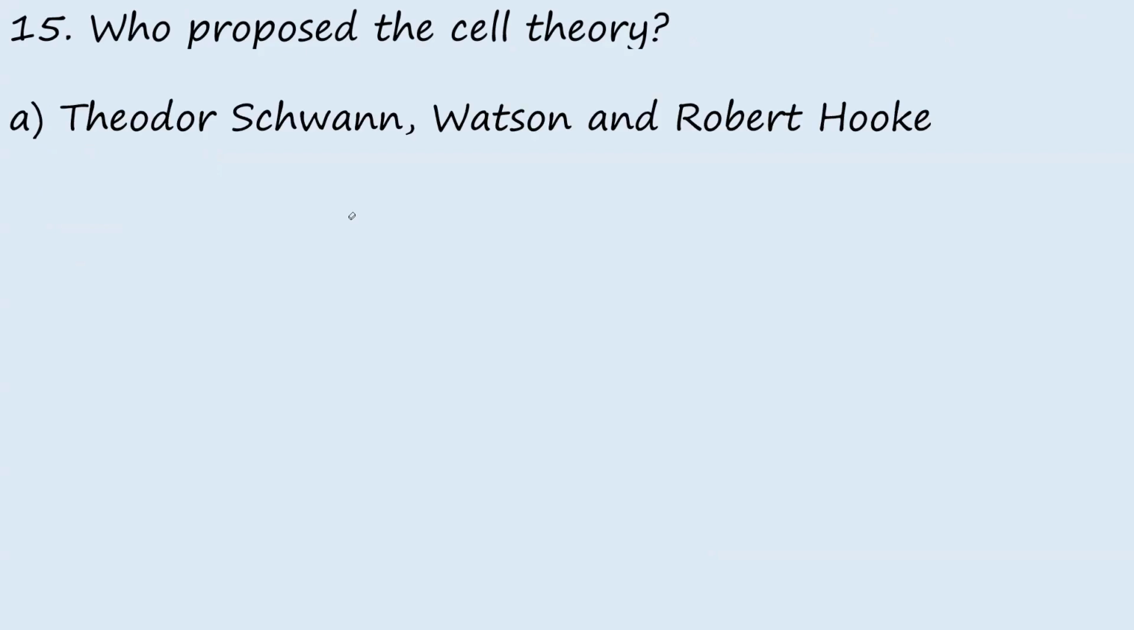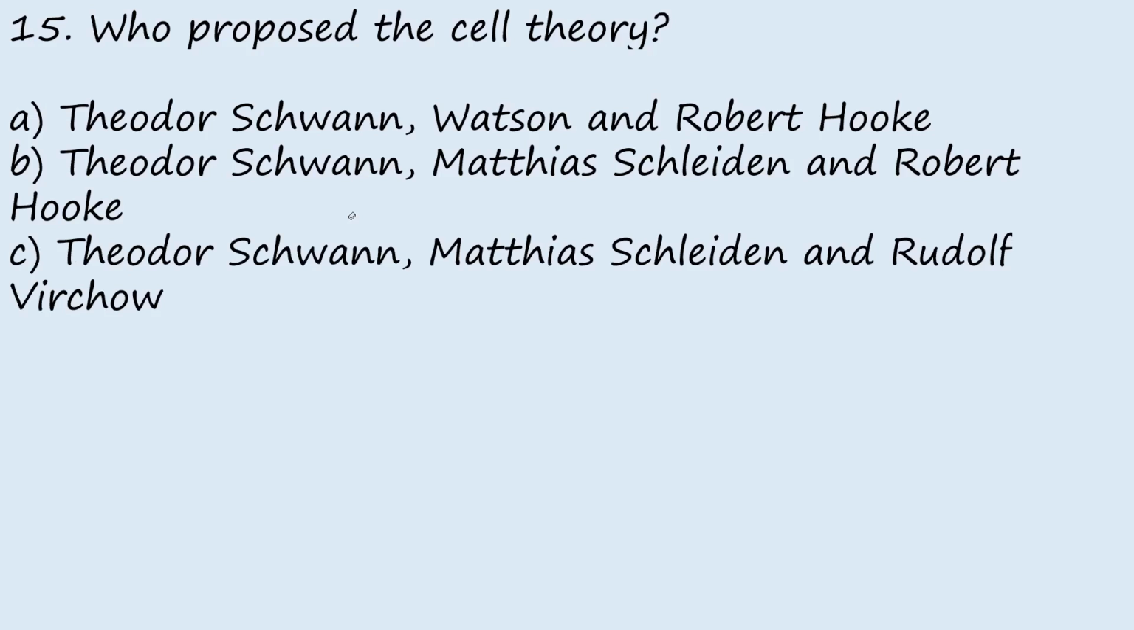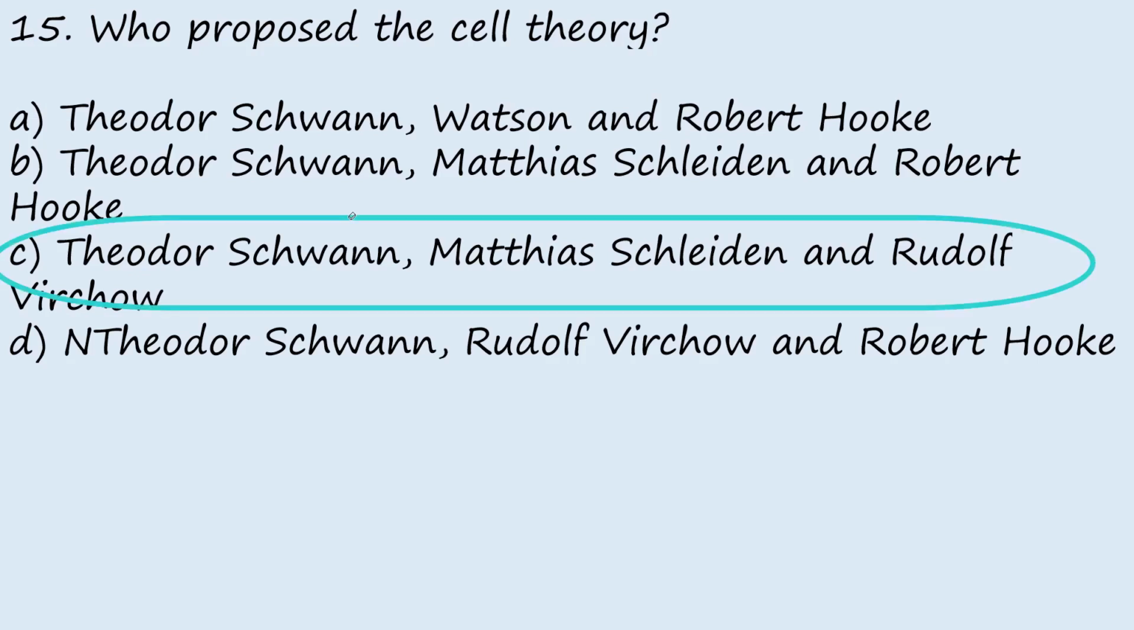Then question 15. Who proposed the cell theory? A, Theodore Schwann, Watson, and Robert Hooke. B, Theodore Schwann, Matthias Schleiden, and Robert Hooke. C, Theodore Schwann, Matthias Schleiden, and Rudolf Virchow. D, Theodore Schwann, Rudolf Virchow, and Robert Hooke. The answer is C. These are the three scientists that actually proposed the cell theory.